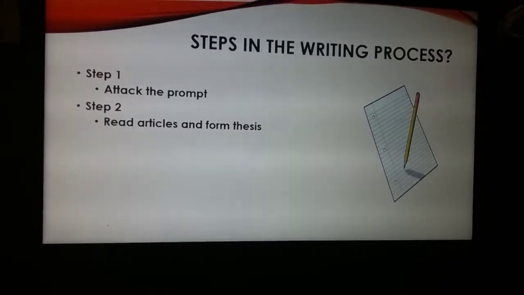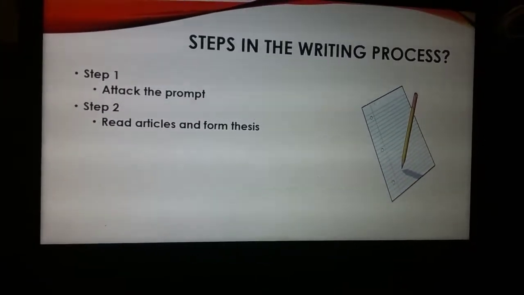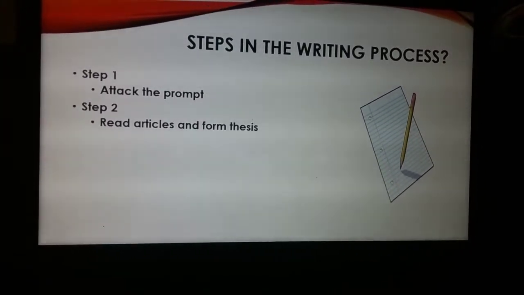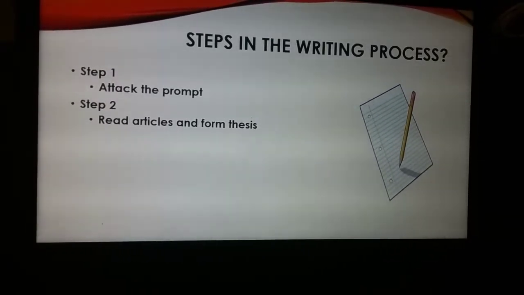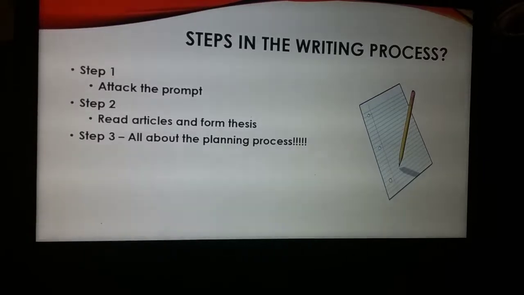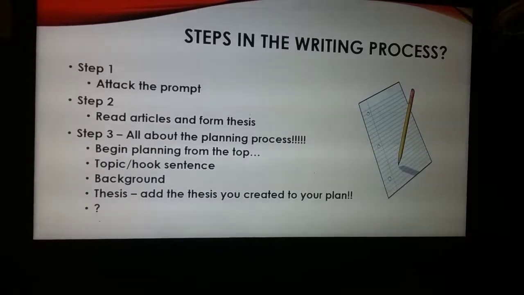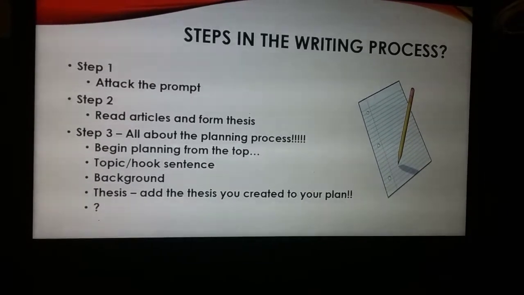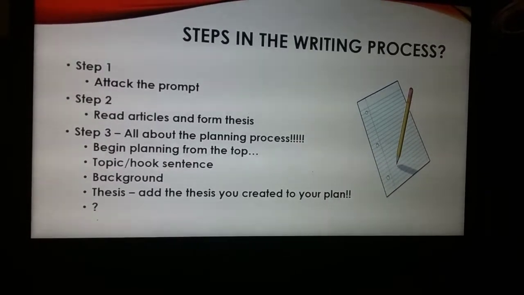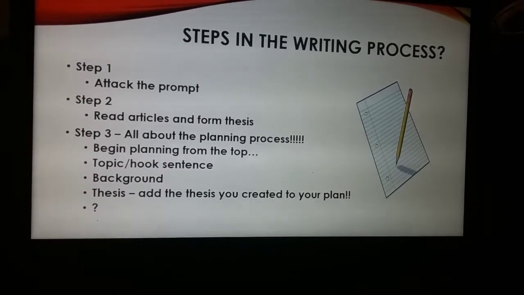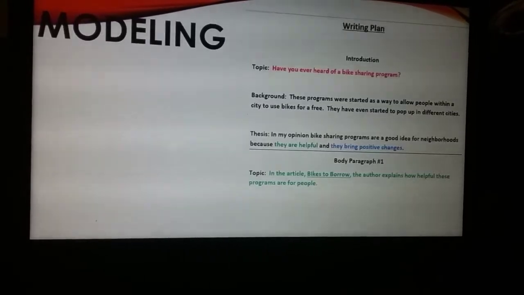So as always, we want to quickly review the steps in the writing process before we get started. Step number 1 is to attack the prompt. As always, you have to figure out what type of writing you're doing. Step number 2, we always want to read the articles and form a thesis statement. Step number 3, all about the planning process. That is where, after we create that thesis statement, we begin planning from the top with a topic sentence, which is in the form of a hook statement, background, and then go ahead and add the thesis that you've already created to your writing plan.